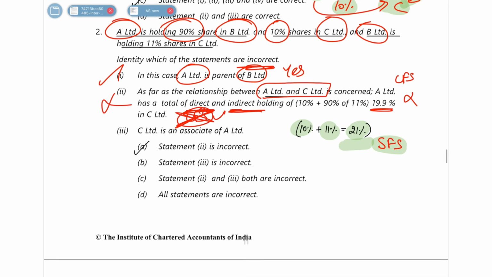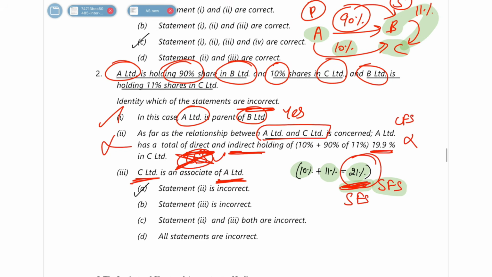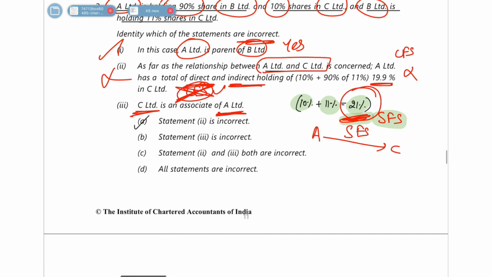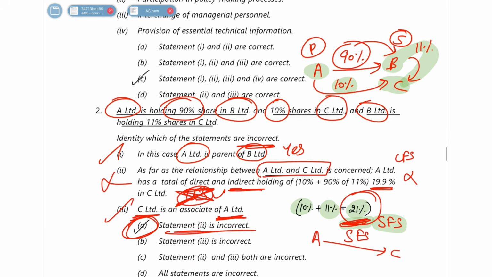But here they did not mention anything, which means it is 21% share in SFS. So this statement is wrong. And finally, C Limited is an associate of A Limited. Yes, because it is holding 21% in C Limited. A is an associate of C Limited, or C is an associate of A Limited. So this statement is correct. So statement 2 is incorrect, which is the correct option.